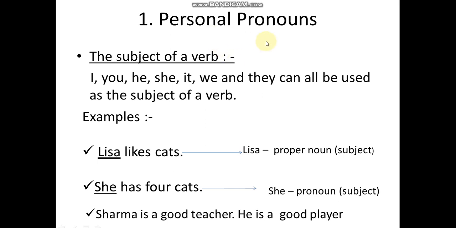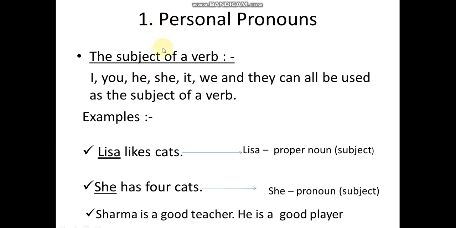Personal pronouns. The subject of a verb. Now, what is subject? The subject is the person or thing doing something. The subject is the doer of the action.